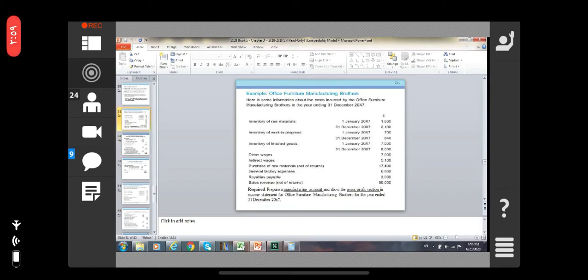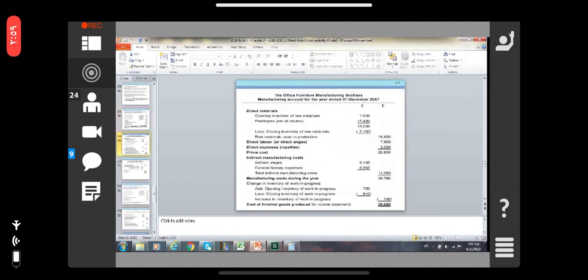What is the work in progress? See here the opening inventory, 1st January 2007, 700, and less closing inventory of work in progress, that is 840. So the total is 140, which will be deducted from the 38,760. So 38,620 is the cost of finished goods produced.